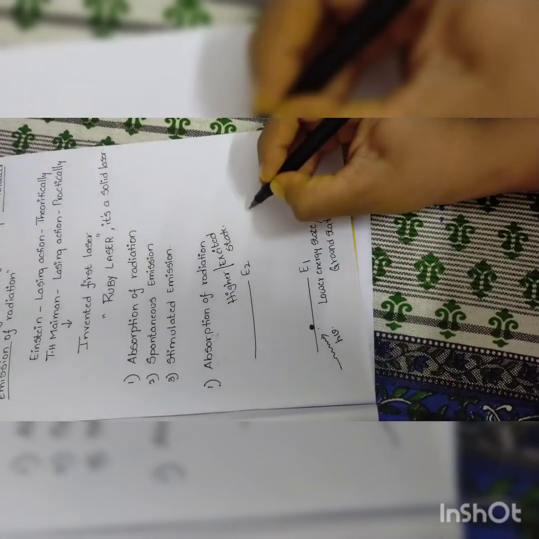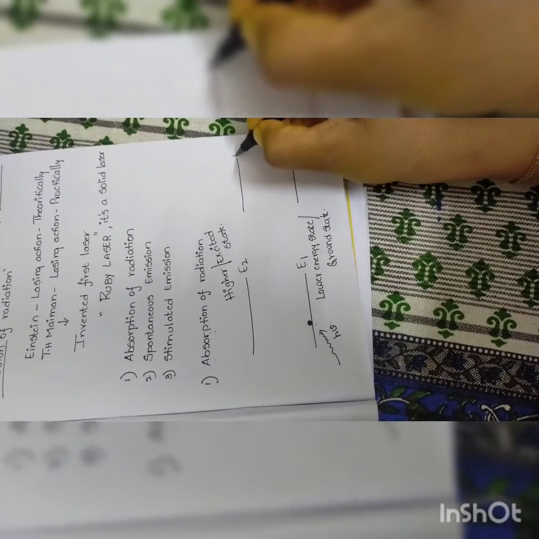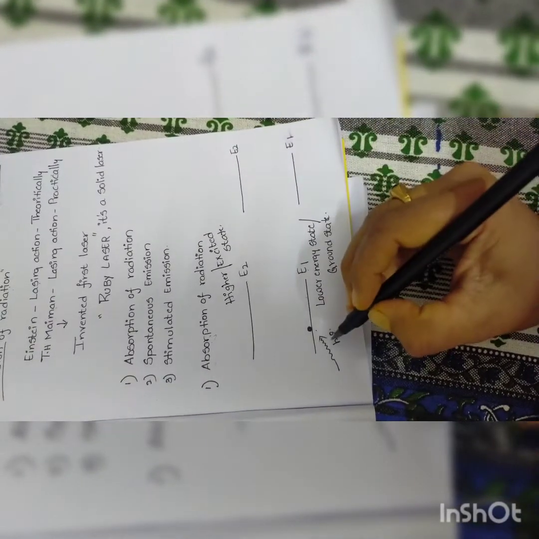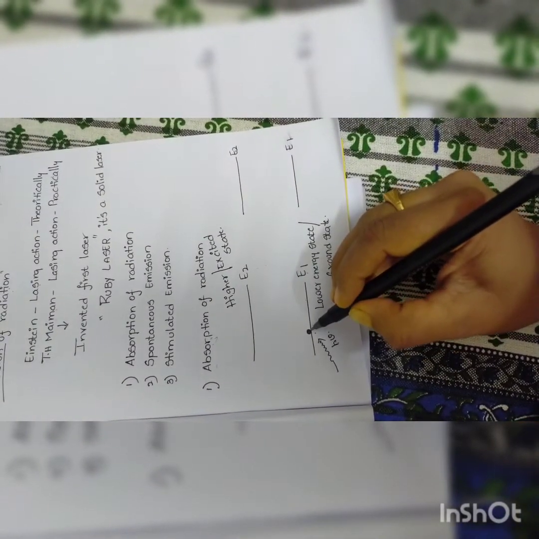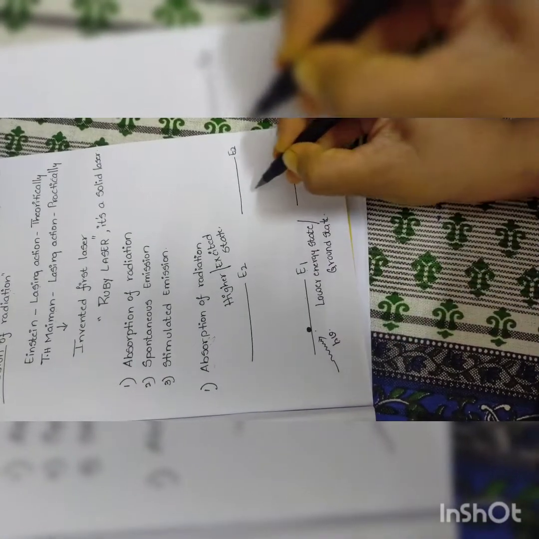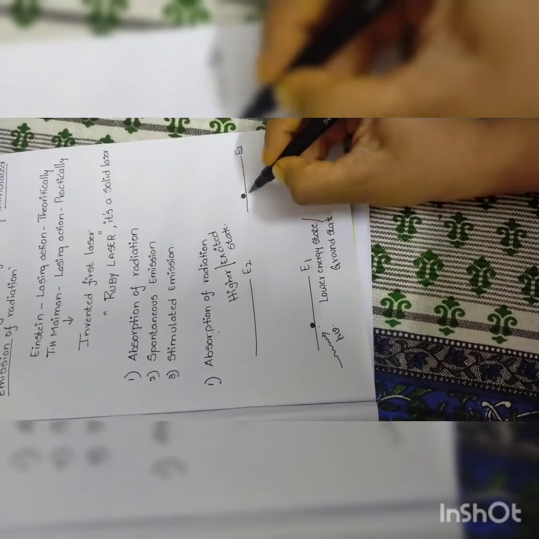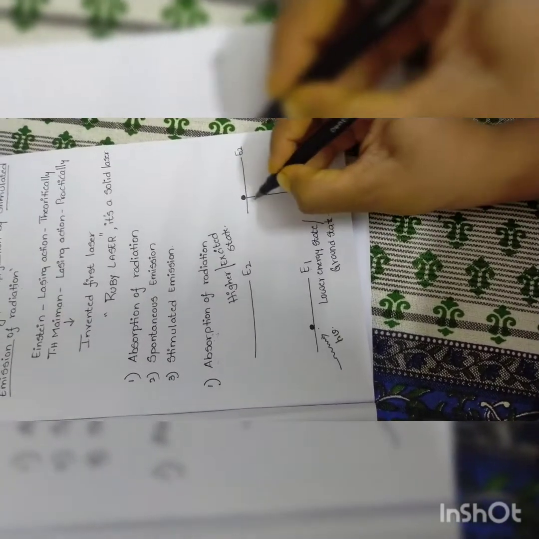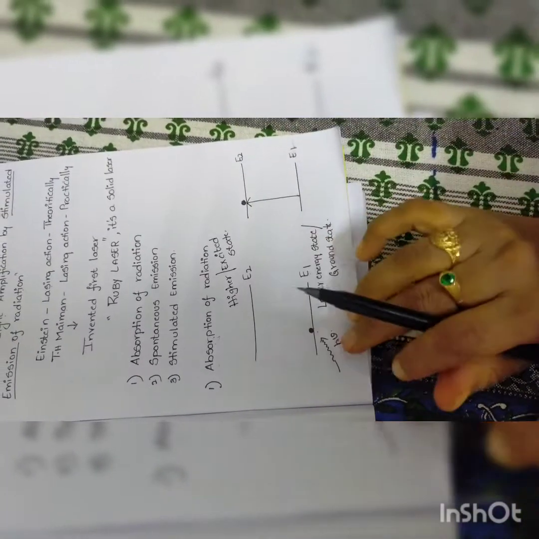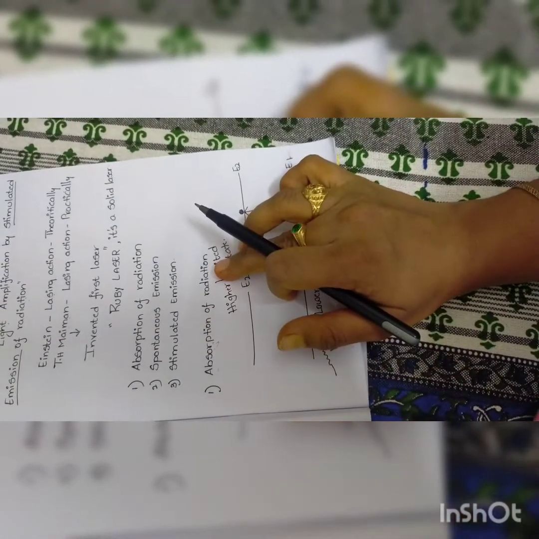It is taking photon energy and getting excited to the E2 state. It is represented like this. So this is about absorption of radiation.